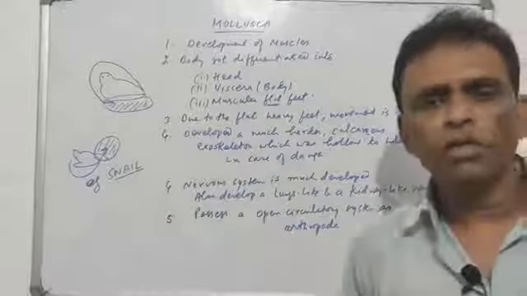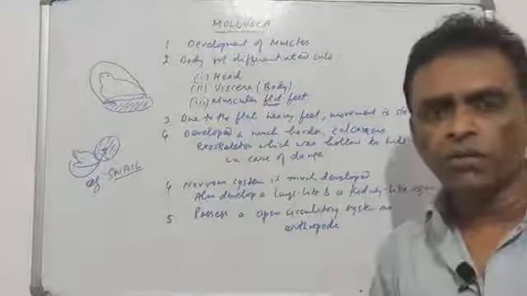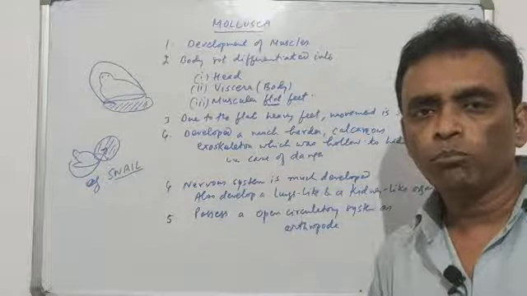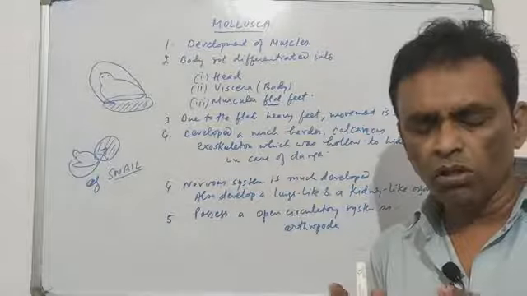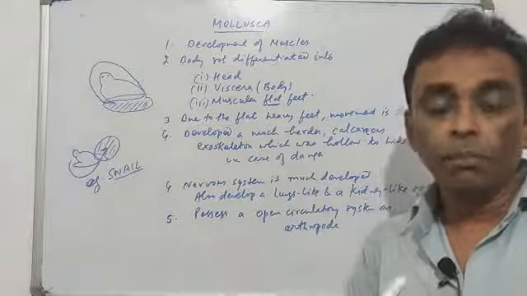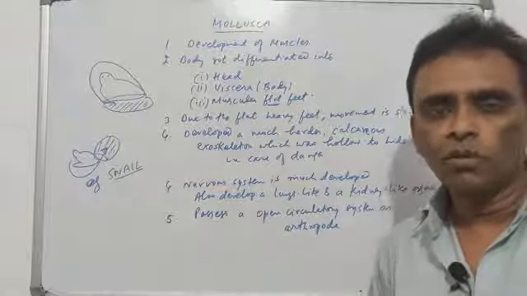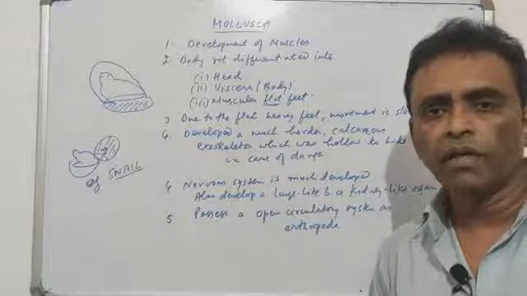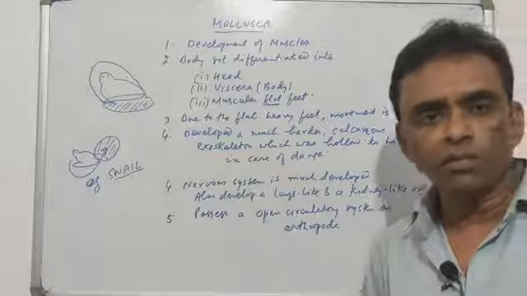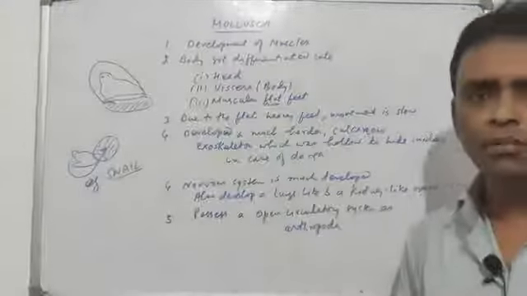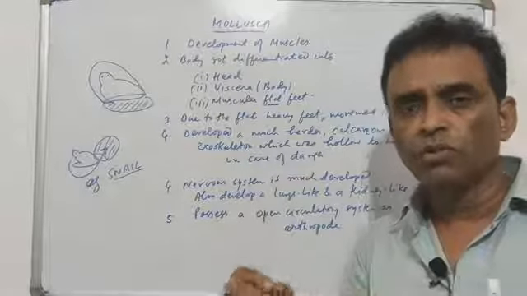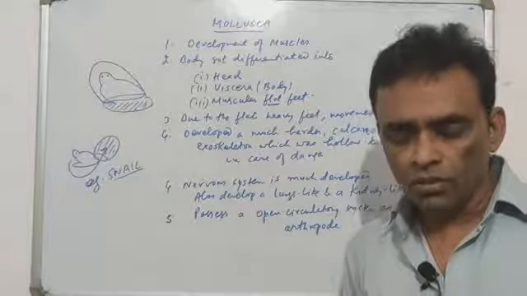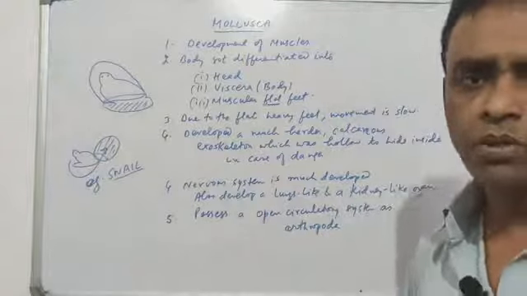You all know open circulatory system means the body fluid which helps in the transport process is filled in the body cavity. That is called open circulatory system. All the organs bathe, they take a bath in the body fluid, which is generally called lymph and not blood, because it is not red in color. In case of closed circulatory system, the blood is red, has hemoglobin, and generally the blood flows in closed tubes called arteries and veins. That is what is absent in Mollusca. So this is the next higher group as compared to Arthropoda.